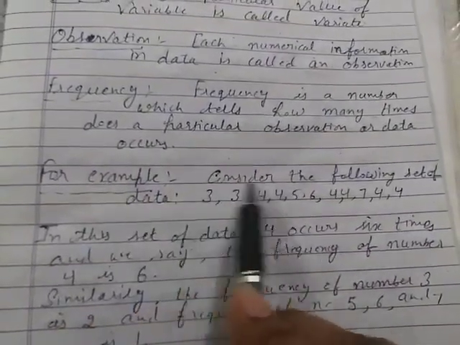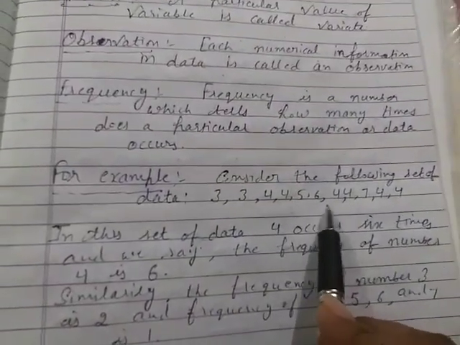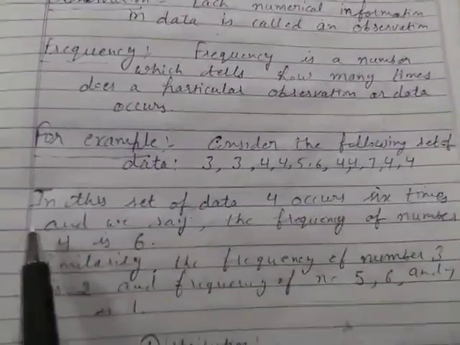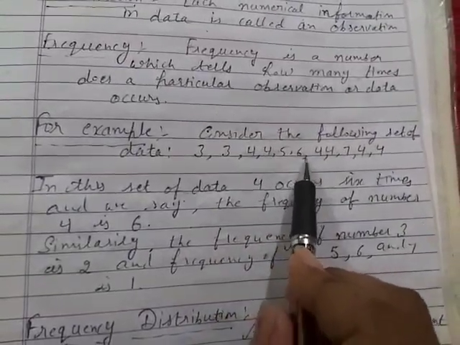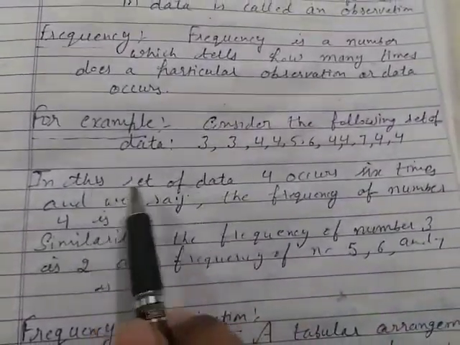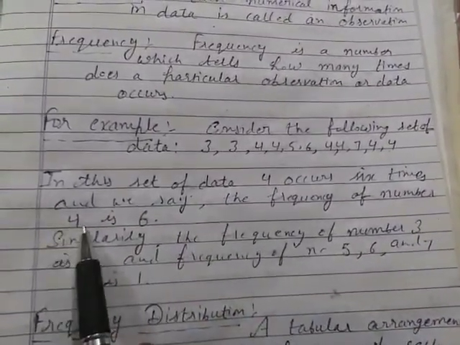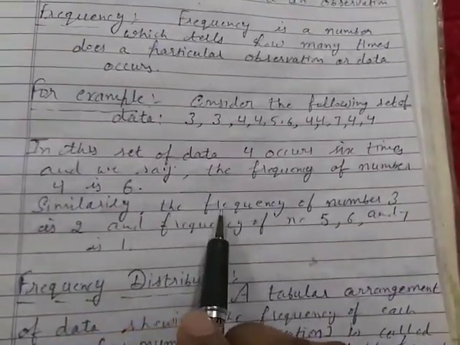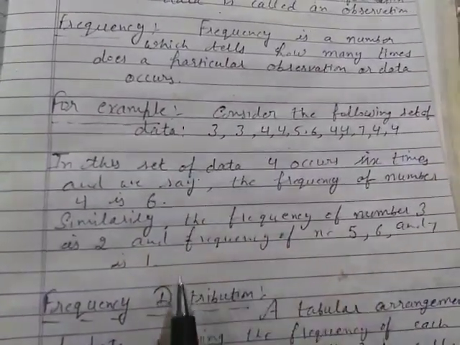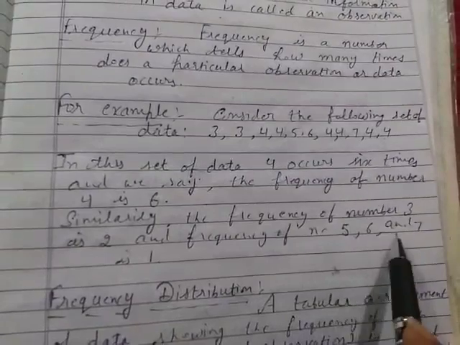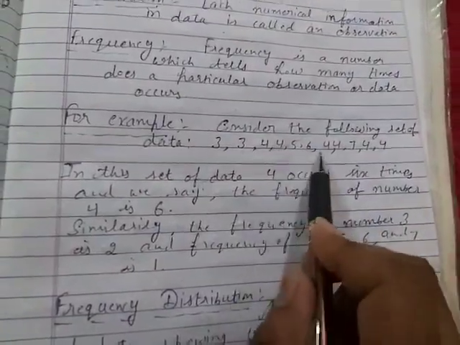For example, consider the following set of data: 3, 3, 4, 4, 5, 6, 4, 4, 7, 4, 4. In this set of data, 4 occurs how many times? 1, 2, 3, 4, 5, 6. In this set of data, 4 occurs 6 times, and we say the frequency of number 4 is 6. Similarly, the frequency of number 3 is 2 because 3 occurs 2 times, and the frequency of numbers 5, 6, 7 is 1 because 5, 6 and 7 occur only one time.